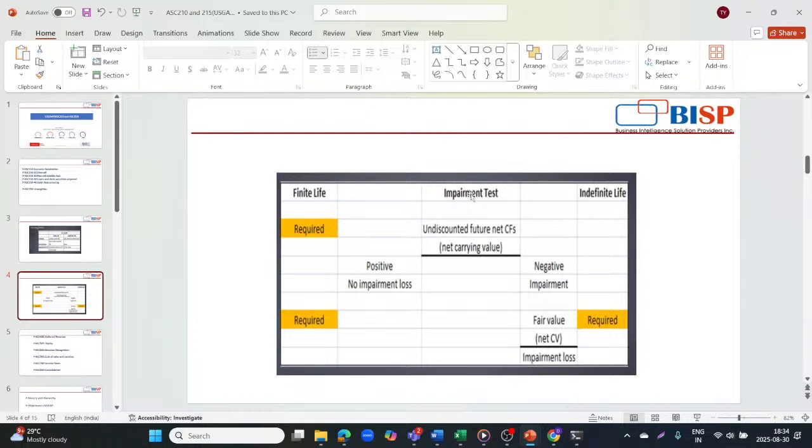If it's an impairment test with undiscounted future net cash flows against the net carrying value, for a finite life, if it is positive, there will be no impairment loss, and if negative, there will be an impairment. For an indefinite life, we calculate fair value against net carrying value. That will give you the calculation of your impairment loss.